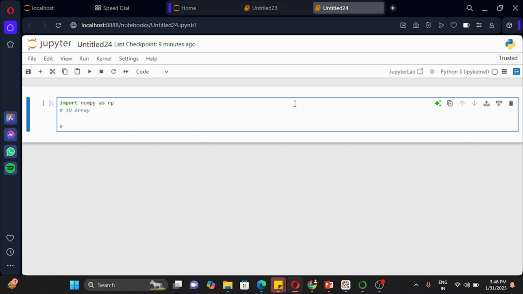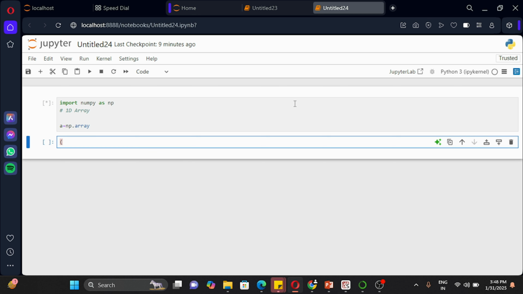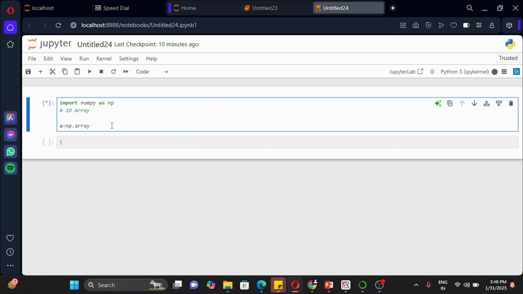I'm just going to take a variable a is equal to np dot array. It depends on what data you want to keep. Right now I just want to keep it like 1 comma 2 comma 3.